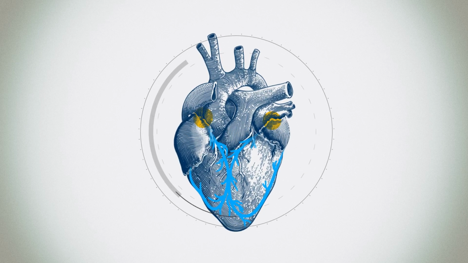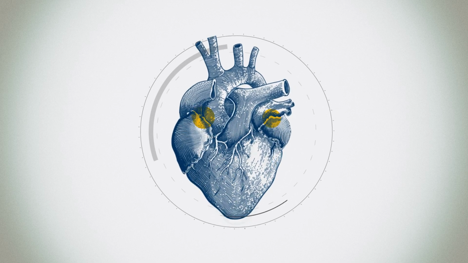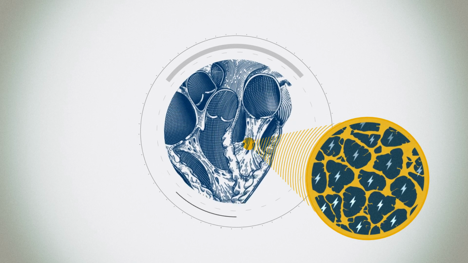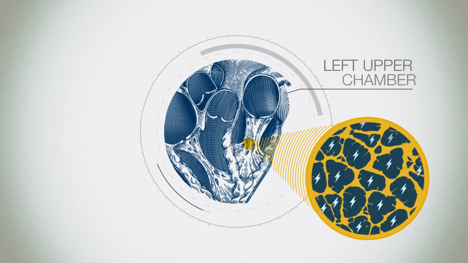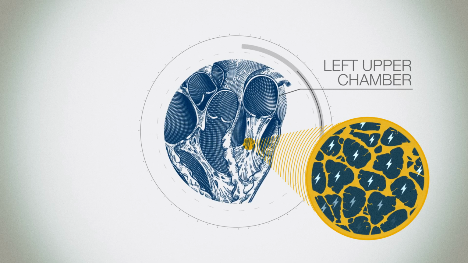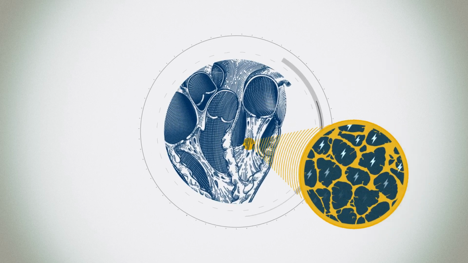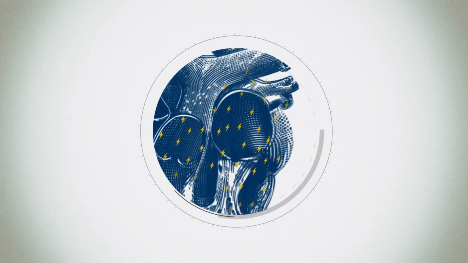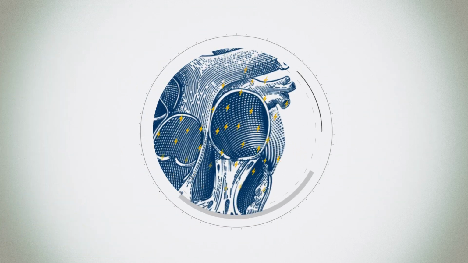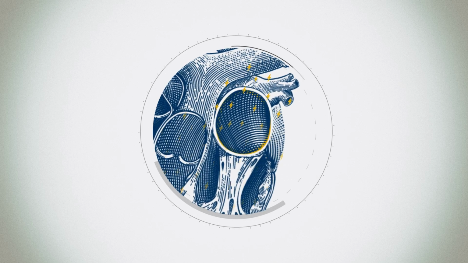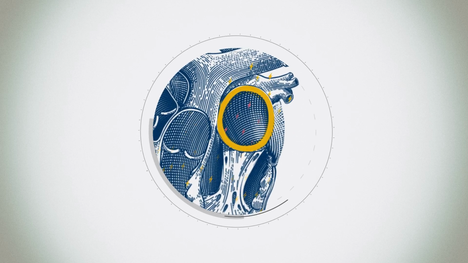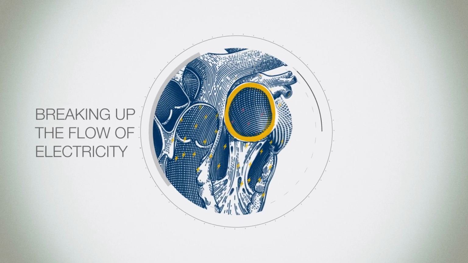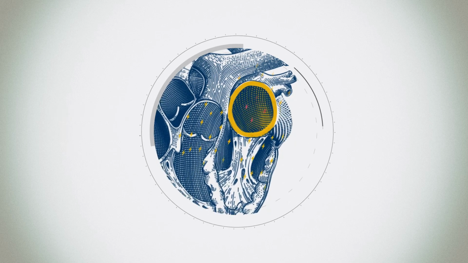The heart is an electrical organ where an electrical signal flows smoothly from the top of the heart down to the bottom. Atrial fibrillation causes changes in the heart. Atrial fibrillation tends to form in the left upper chamber, or left atrium. When the pressure on the left atrium is too high, it expands just like a balloon that's overinflated. The body grows scar tissue into the walls of that chamber to reinforce it and to protect it against further expansion. The problem with the scar tissue is that it's not electrically active, and it works to break up the smooth flow of electricity through the chamber.